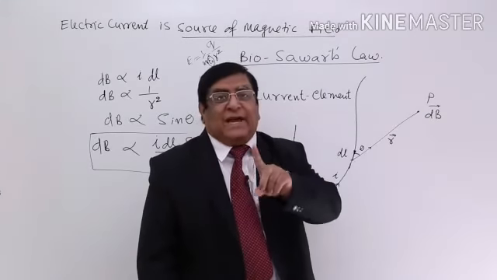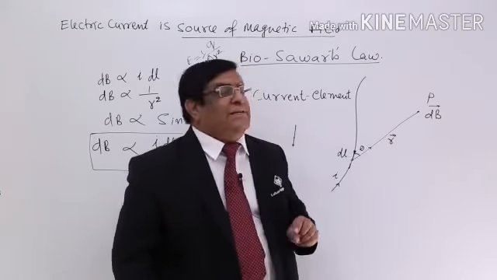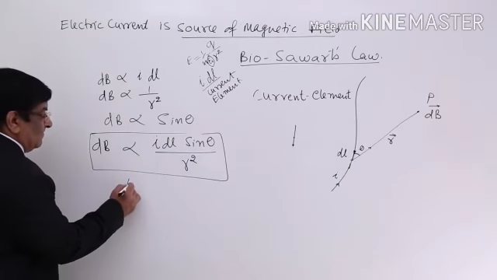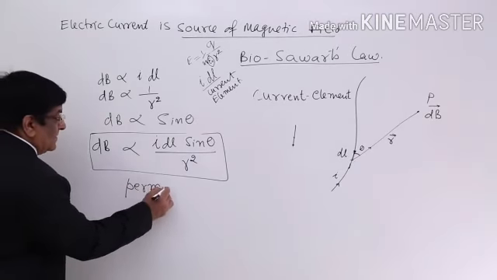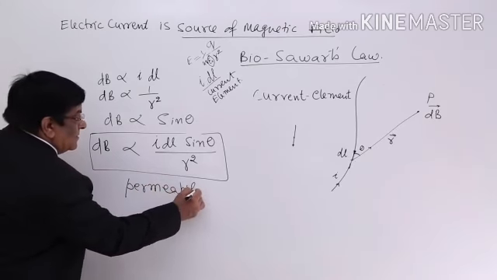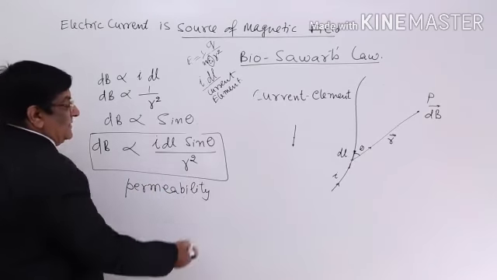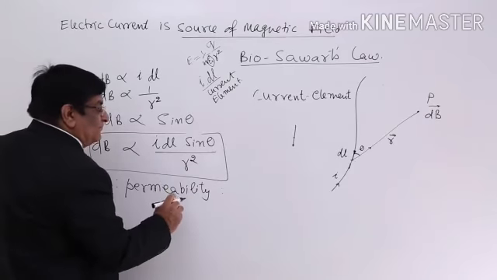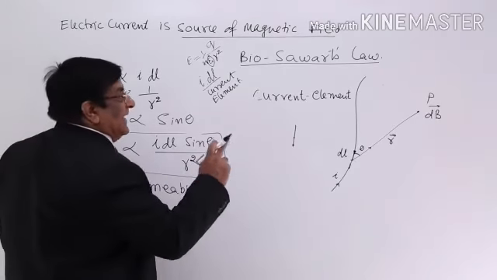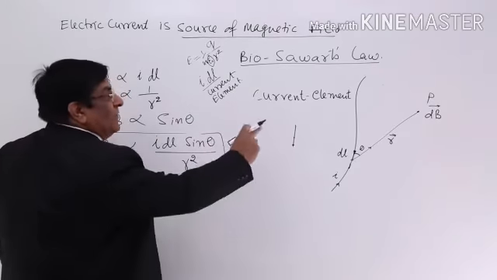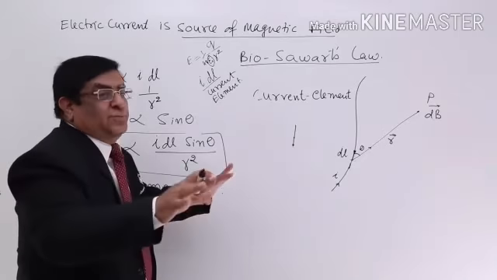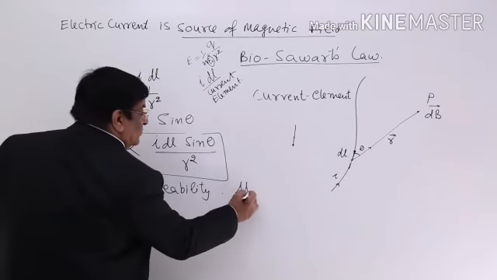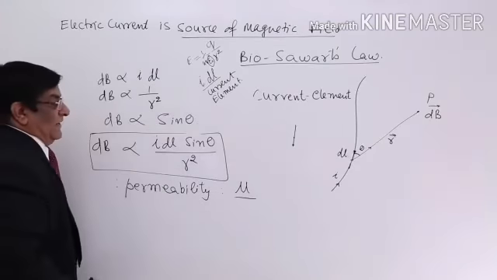So what is that characteristic of the space? He says that characteristic is permeability. Again, this is a number which gives the characteristic of space which will allow magnetic field to be radiated, and for this he gave a sign mu, permeability.